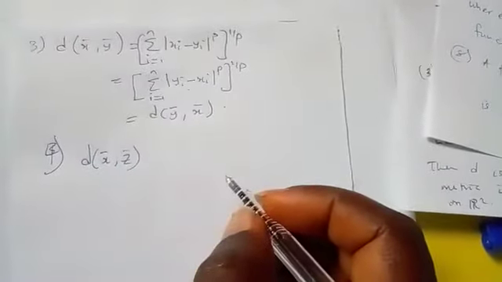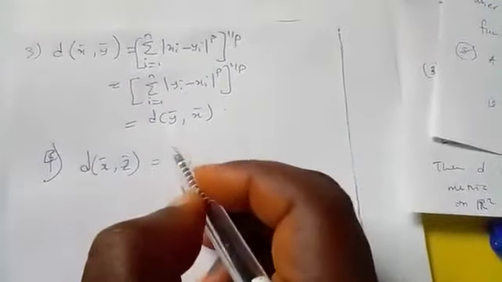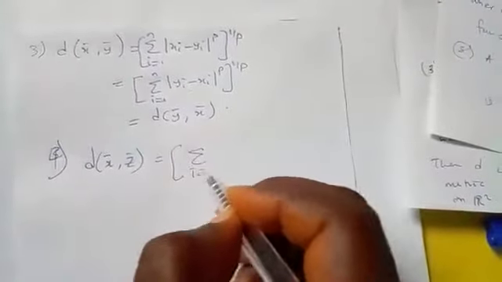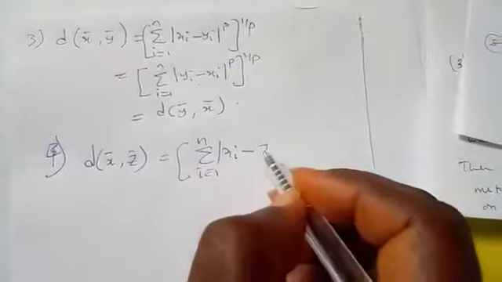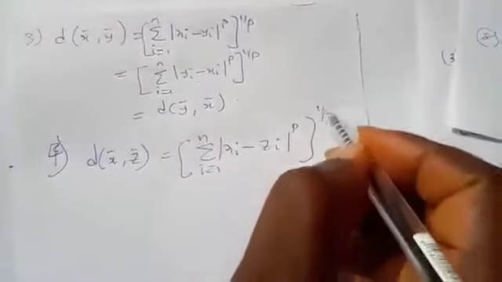If you pick z bar in Rn, and follow this definition here, you are going to have the sum of si minus zi raised to power p, all raised to power 1 over p.